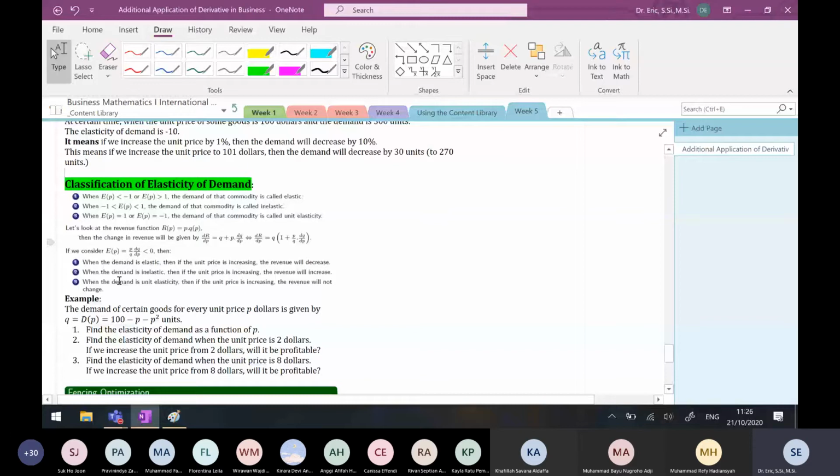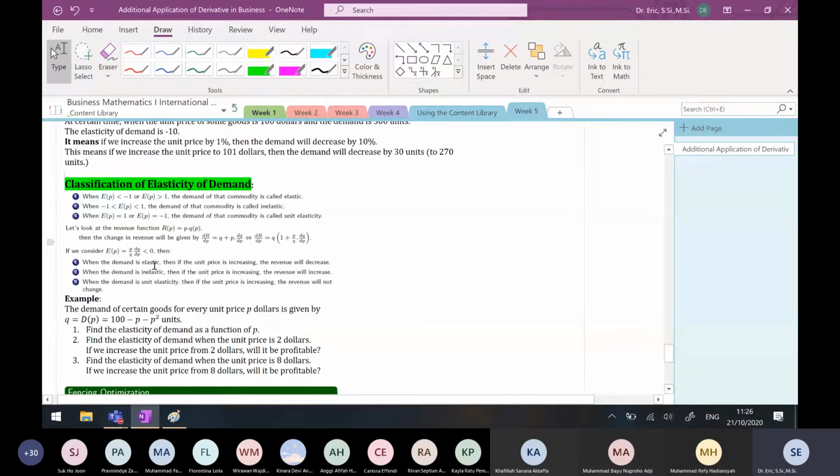When the demand is unit elastic and the unit price is increasing, the revenue will not change. So we classify this because of its effect on the revenue: will it decrease, increase, or not change at all?